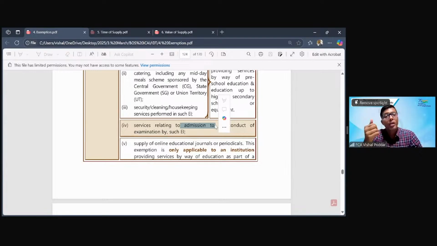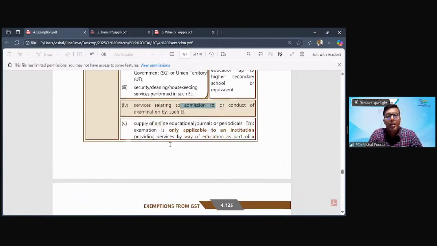Similarly, for conduct of exams, we require so many things, like we require setting of paper, we require checking of paper. See, traditionally, all these things were done by the school teachers or college teachers themselves. Now things have changed. Many times, the school college teachers are not involved in doing this, or they are purposefully kept out to avoid any type of bias or influence. So at such times, they again outsource this to outsiders. Some outside experts would be setting the papers, outside different teachers or experts would be checking the paper. That is what this service is.